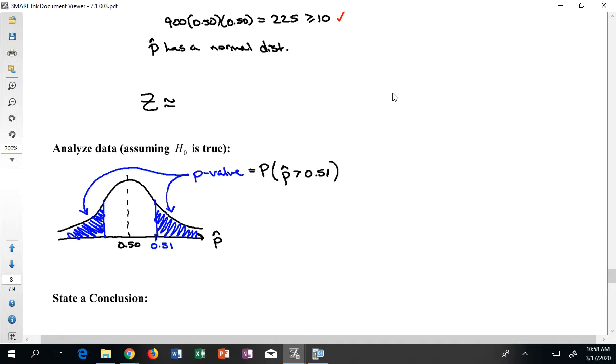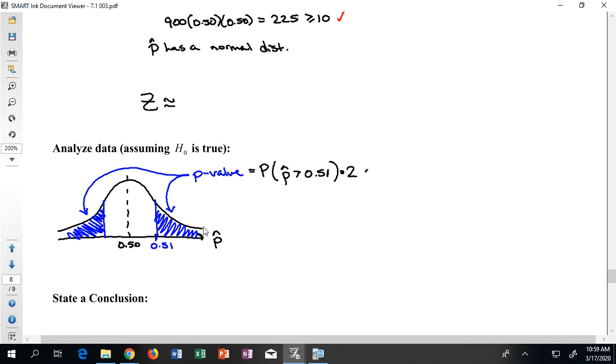If you shaded the stuff that's only above 0.51, you would only get this space over here. But if this is a symmetrical curve, then the amount of space on the left shaded space is equivalent to the amount on the right. So I can just do a times 2. Whatever answer comes out of the right tail, double it, and you have all of it combined.